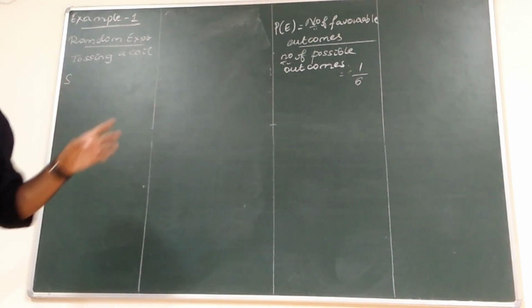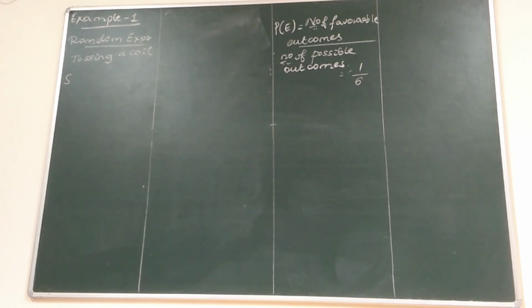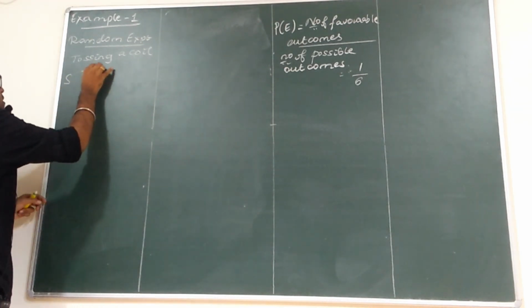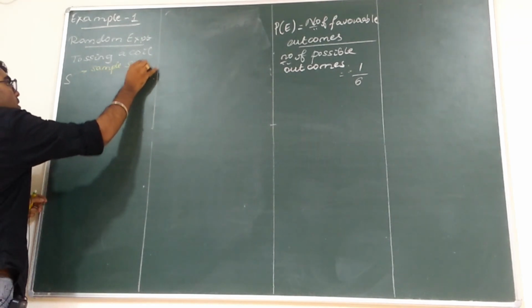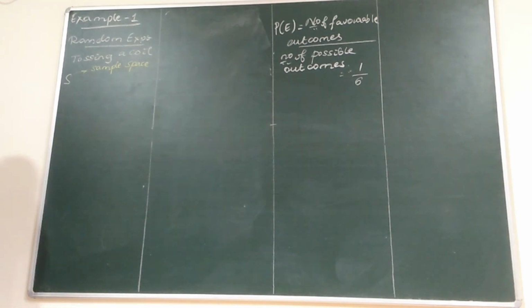If you people don't know, please make a note that S refers to sample space, written in capitals. So the sample space for tossing the coin is basically the outcomes.